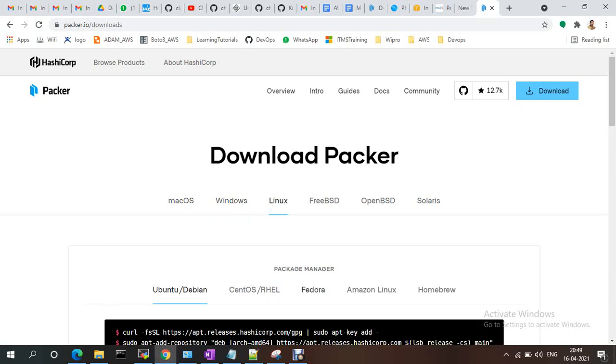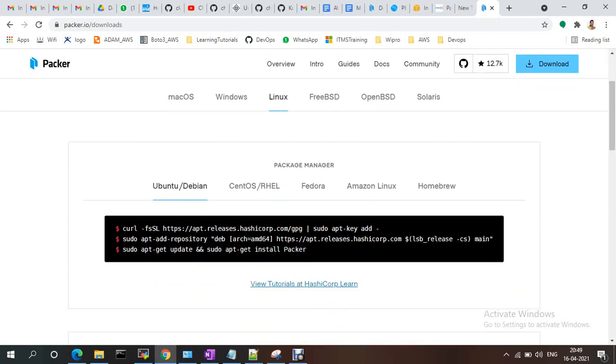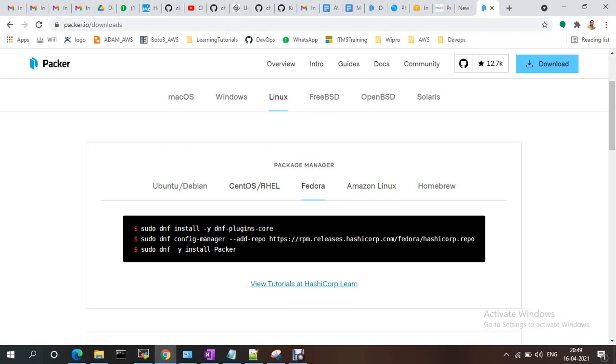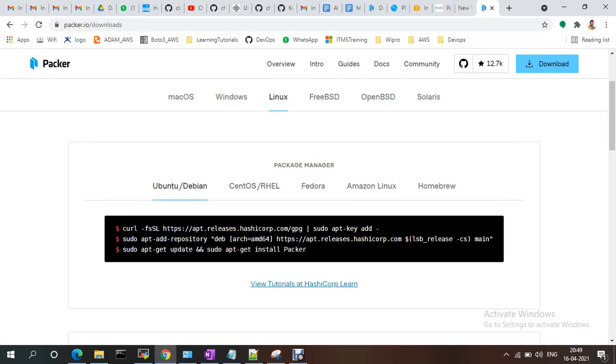Mine is Linux, Amazon Linux 2. I just followed these steps and installed it. If it is Fedora, CentOS, or Ubuntu, you just follow the steps and install it.